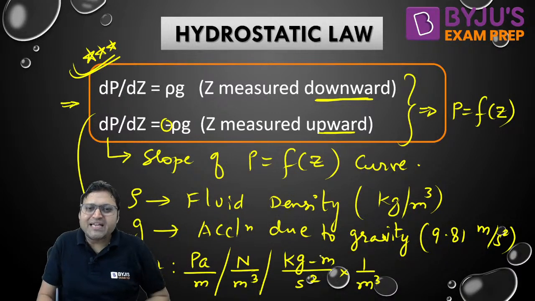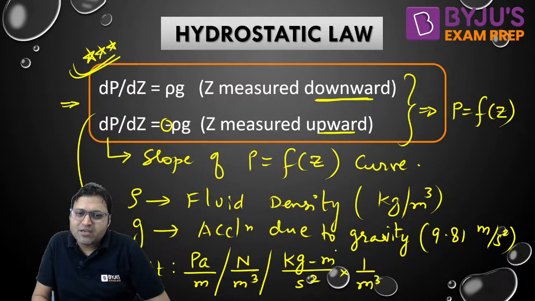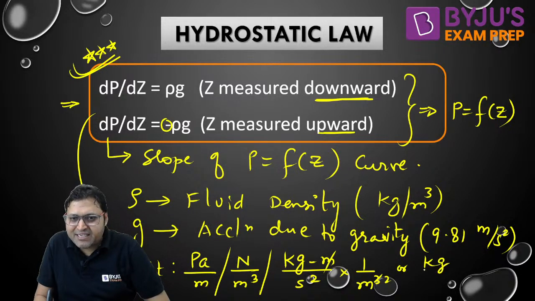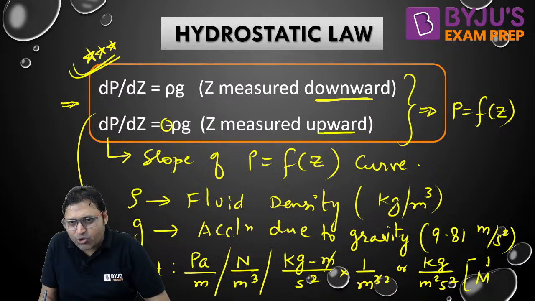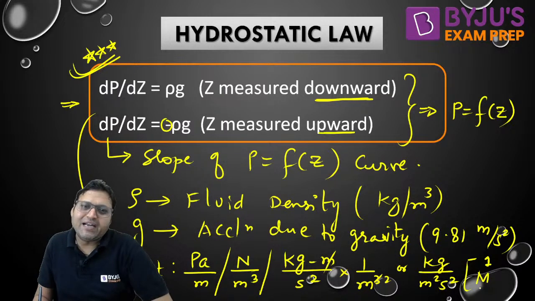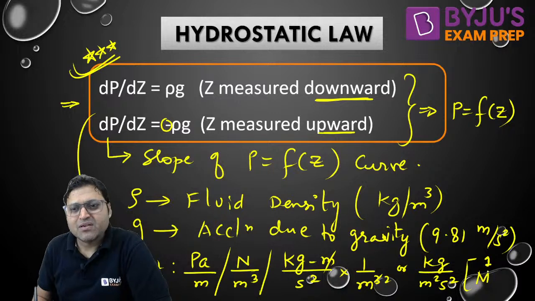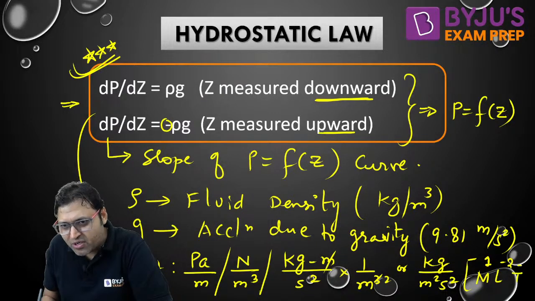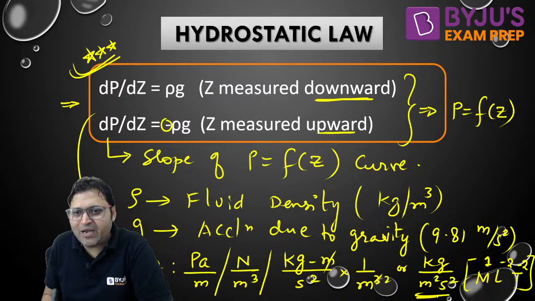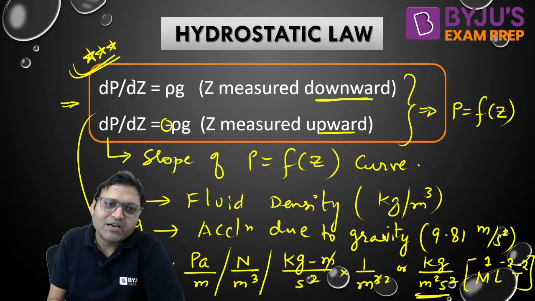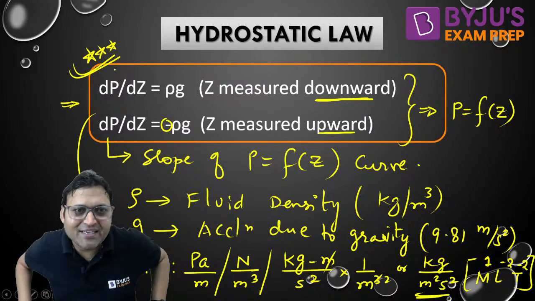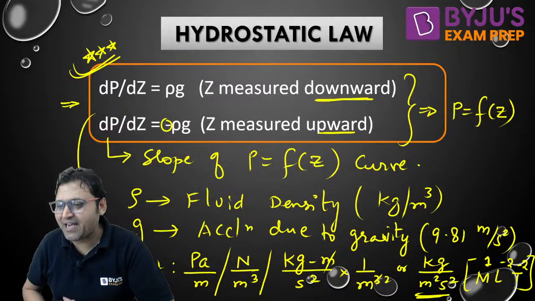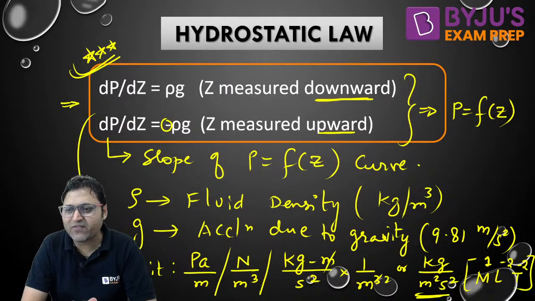Newton is kg meter per second square. So that will become kg per meter square second square. Many times questions also ask about units and dimensions. M1 L-2 T-2 will be the dimensional formula for dP by dz, that is the slope of the P versus Z curve. Is this all clear to everyone?